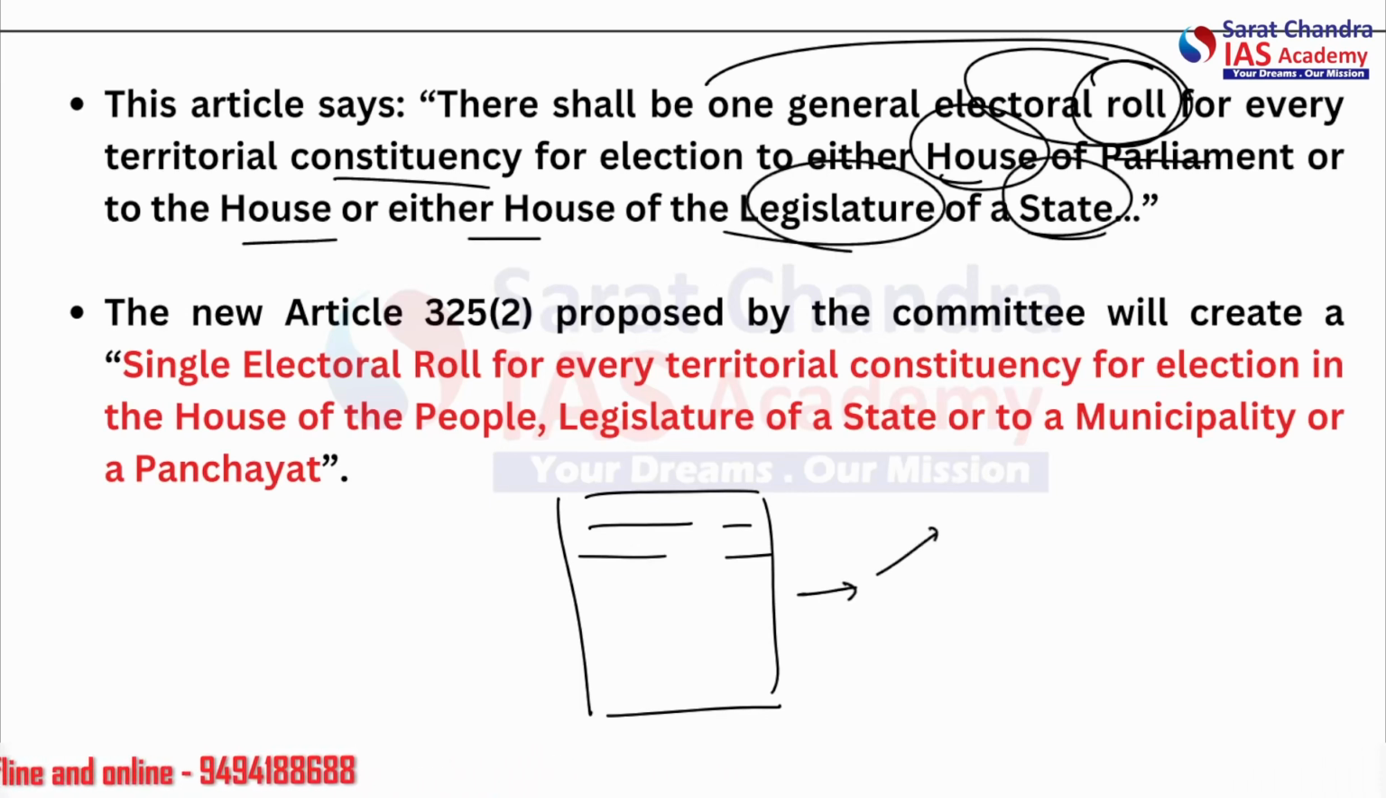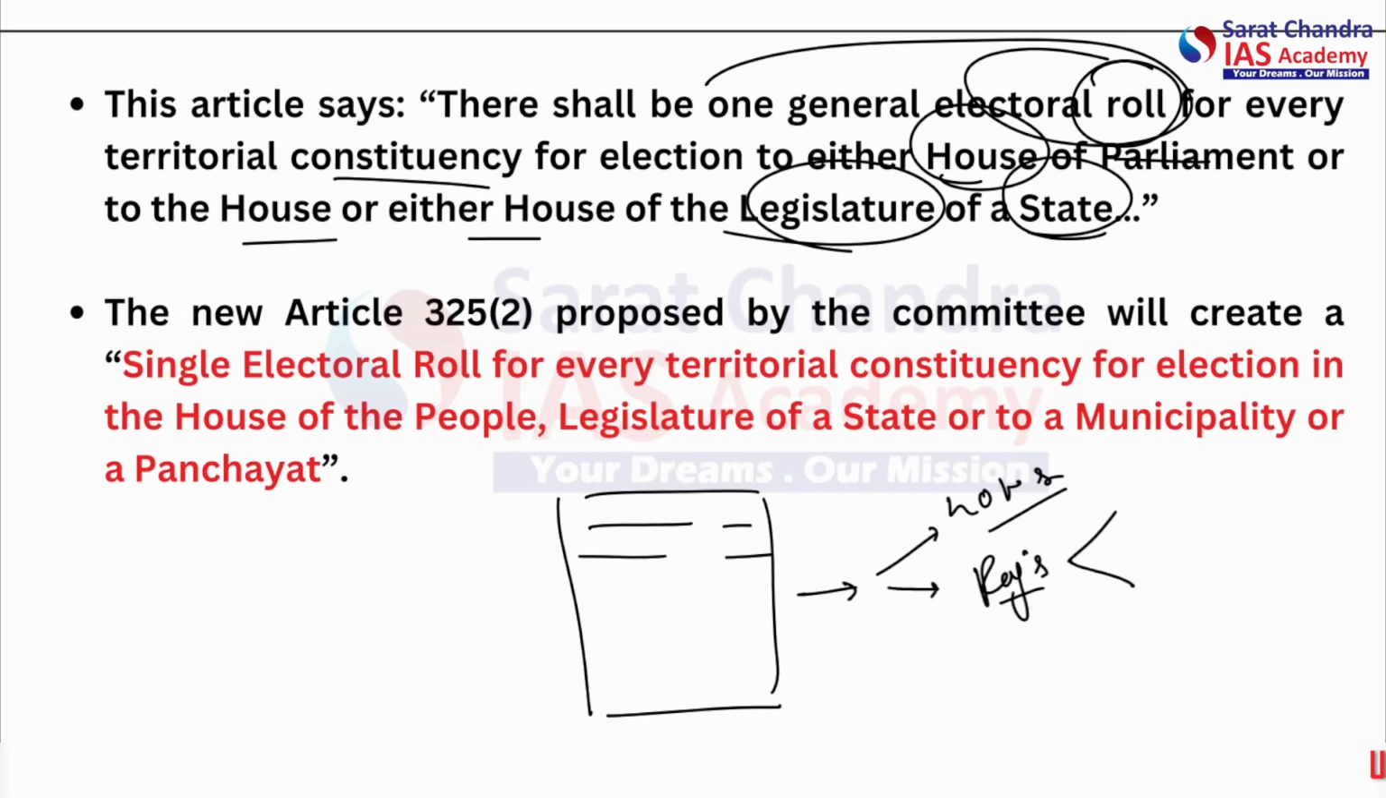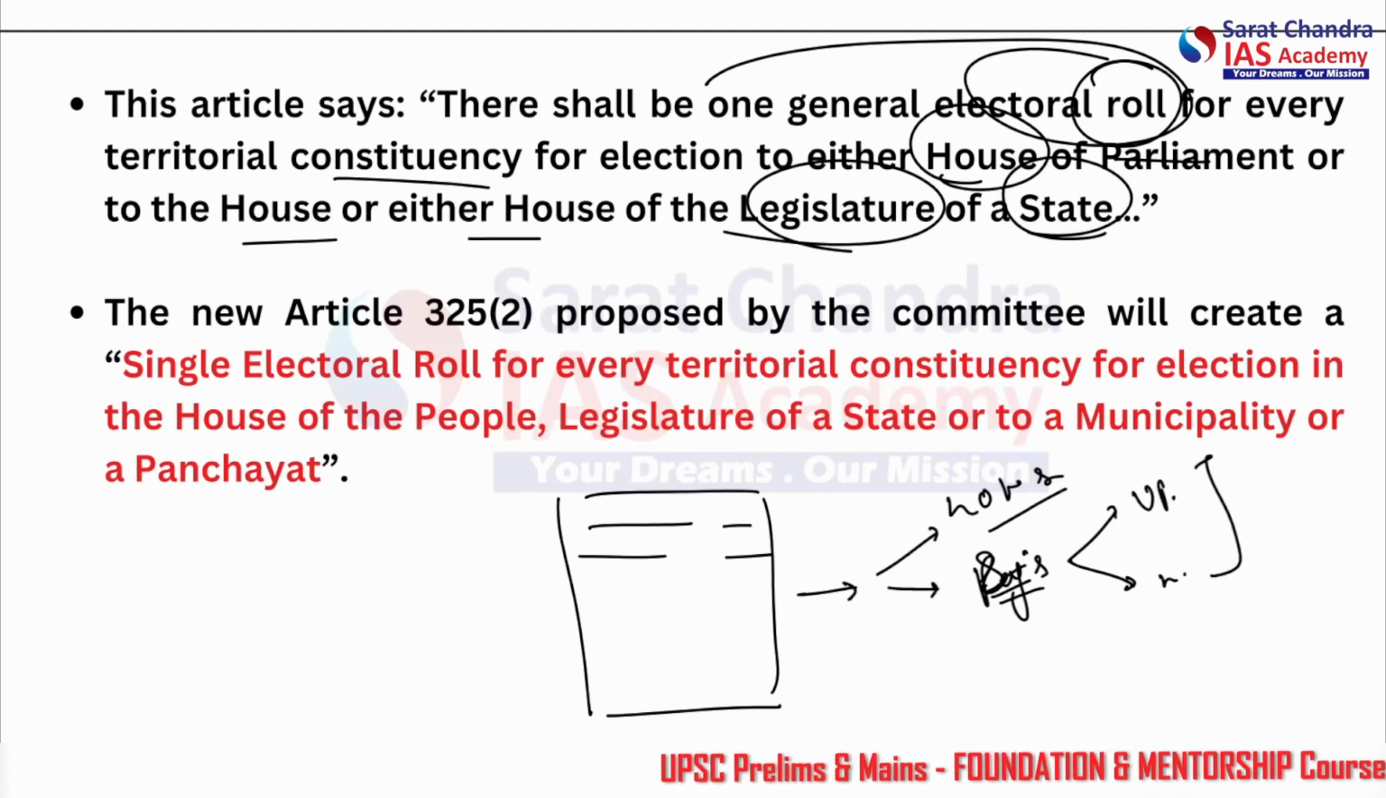For the Lok Sabha elections, for Rajya Sabha elections, or if there are, let's say, two houses in the state assembly, if the upper house is there, the lower house is there, then in all there will be a single electoral roll.